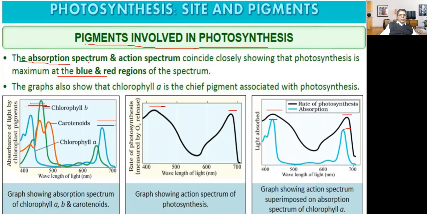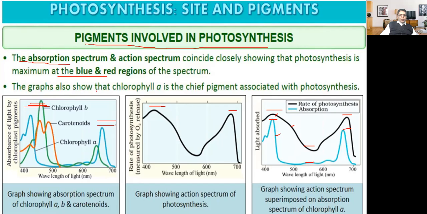So this absorption spectrum and action spectrum, they are overlapping. This is the absorption spectrum, and this is the action spectrum. When the absorption spectrum is more, the rate of photosynthesis is also more. When absorption is less, photosynthesis is also less. So they are overlapping. Sometimes a question will be, photosynthesis is maximum in which region of the spectrum? You have to answer that it is the blue and red region of the spectrum.